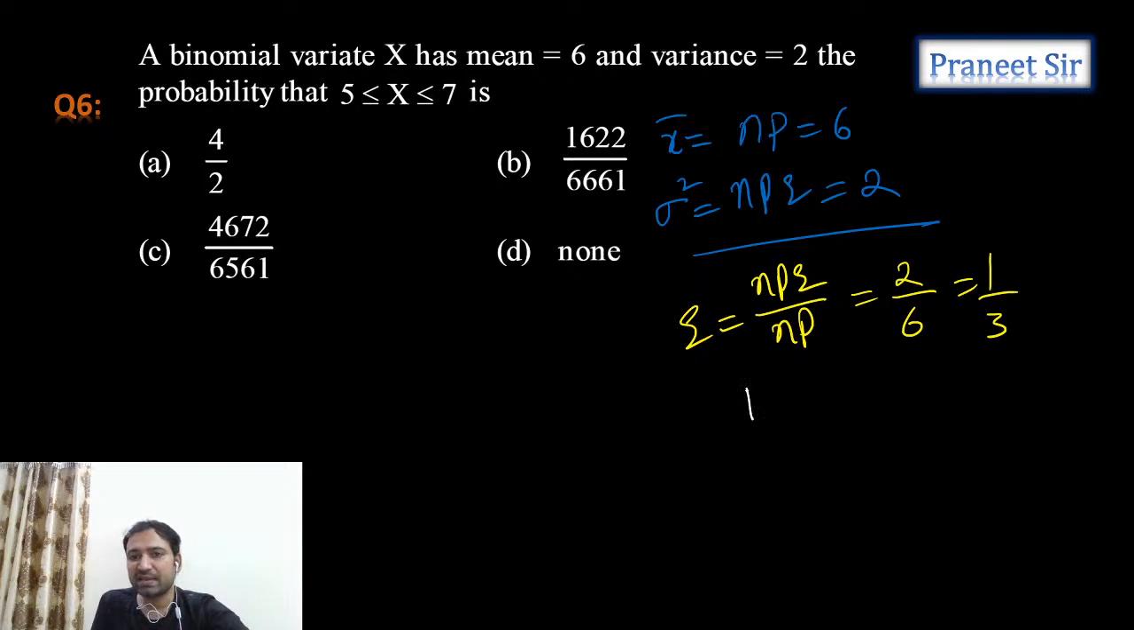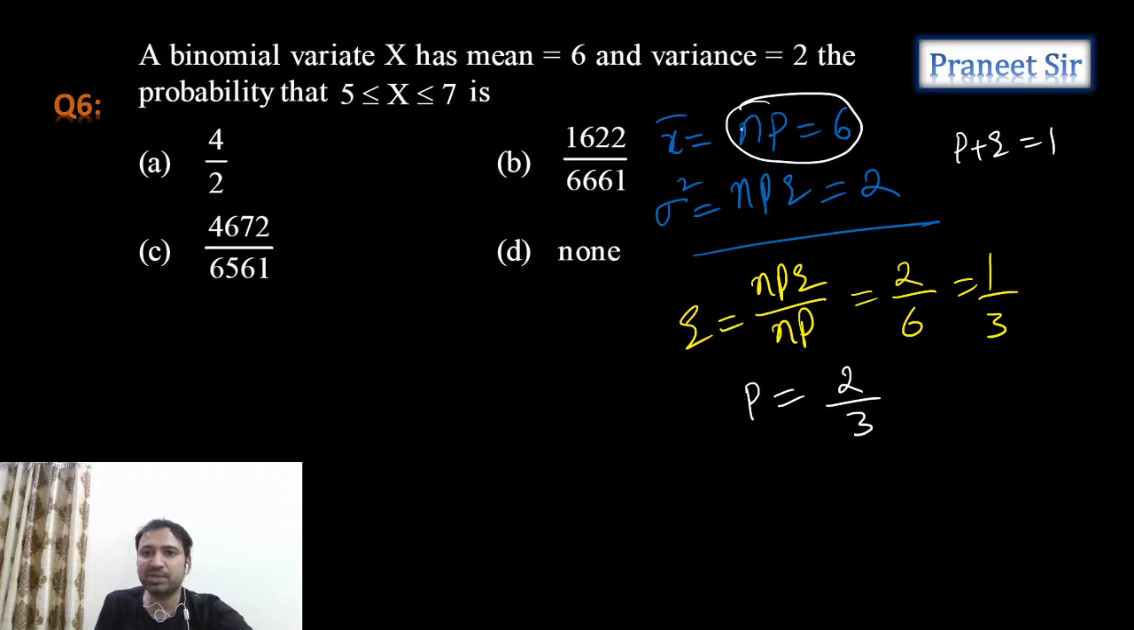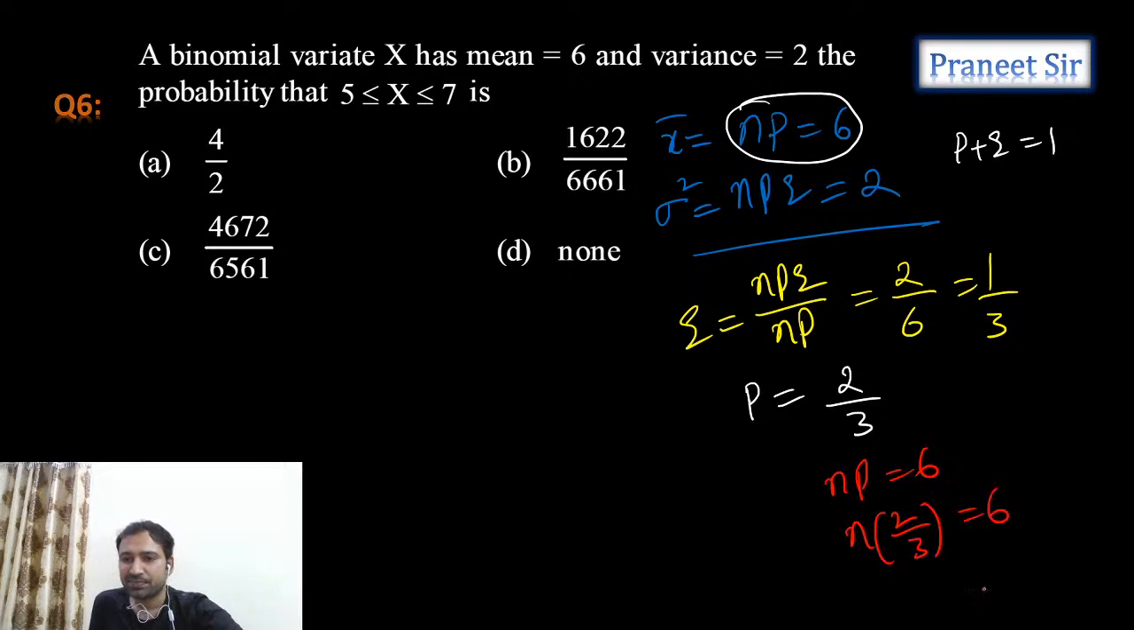So same way, can we calculate P, guys? Why? Because see, P plus Q is equal to 1. Once you get Q value, can I calculate P value? 2 by 3 only, right? So once we calculate P value and Q value, you can substitute these values here. NP is equal to 6 and P value is 2 by 3, so N into 2 by 3 is equal to 6. From this N value, how much are we getting, guys? So 9 we are getting. N value is 9. So we calculated N value.